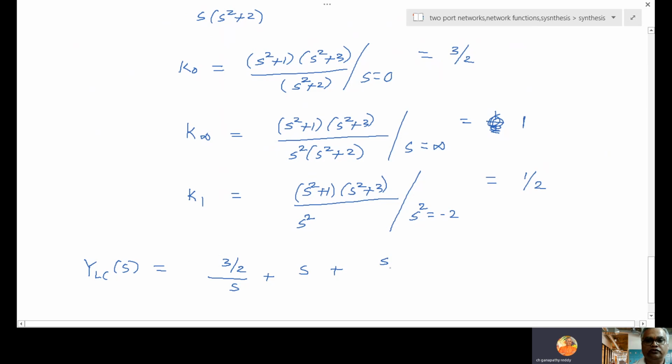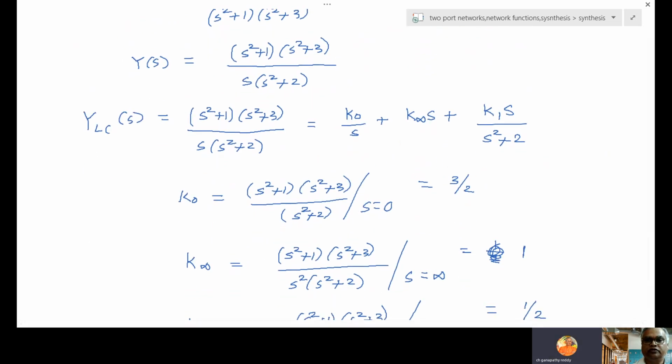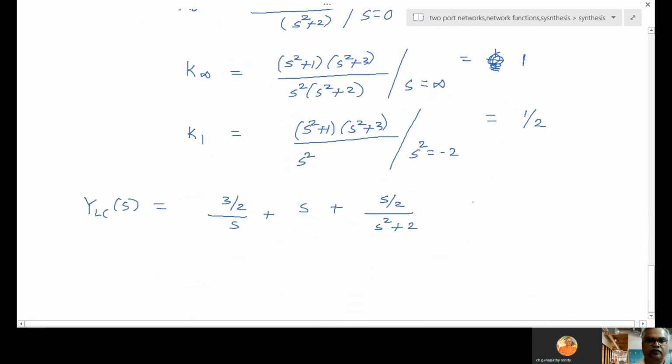K1 is 1 by 2. So S by 2 by S square plus 2. This always you have to write 1 over. That means it looks like 1 by 2S by 3, 1 by S, plus, here again S by 2, denominator also S by 2.